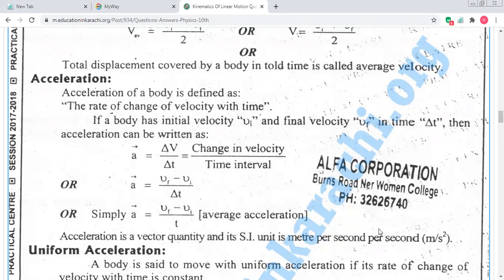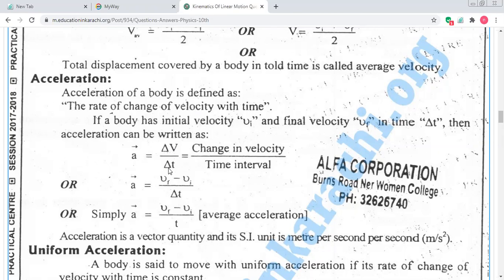I am saying that when the displacement changes, velocity is produced, and when the velocity changes with respect to time, then acceleration is produced. Simple definition: rate of change of velocity with time is known as acceleration. When we talk about change, we represent it by delta, not a triangle. Delta means change in something.